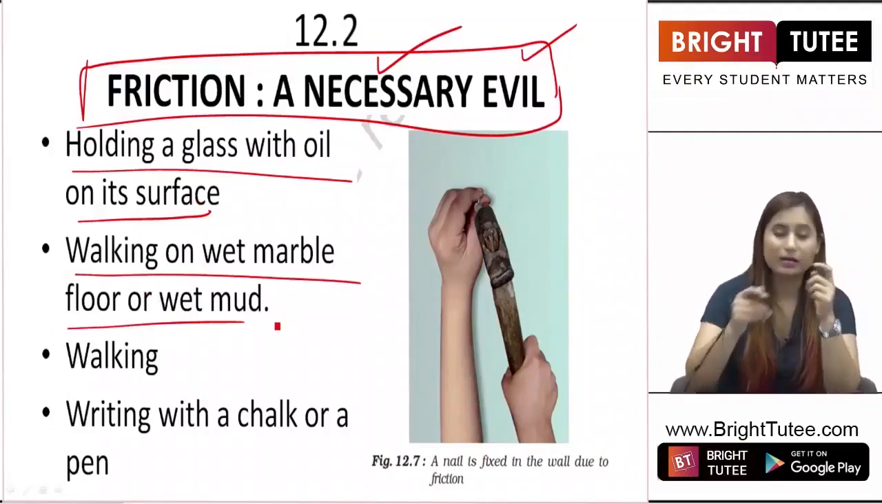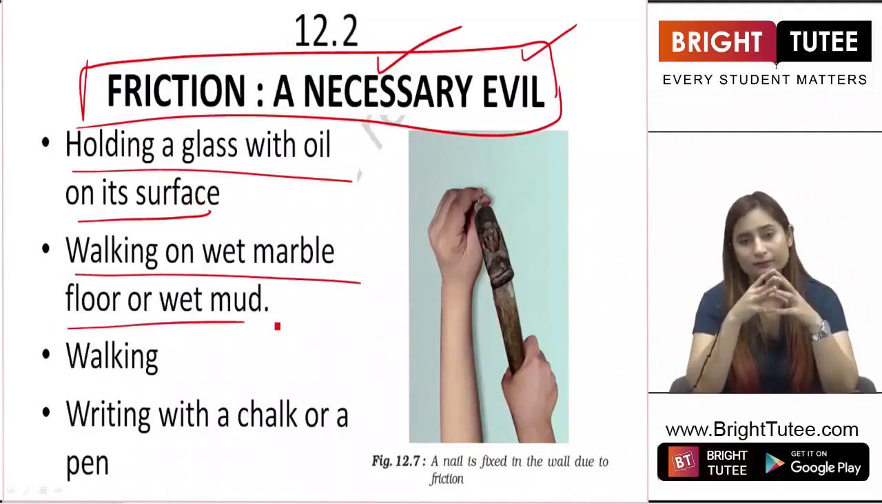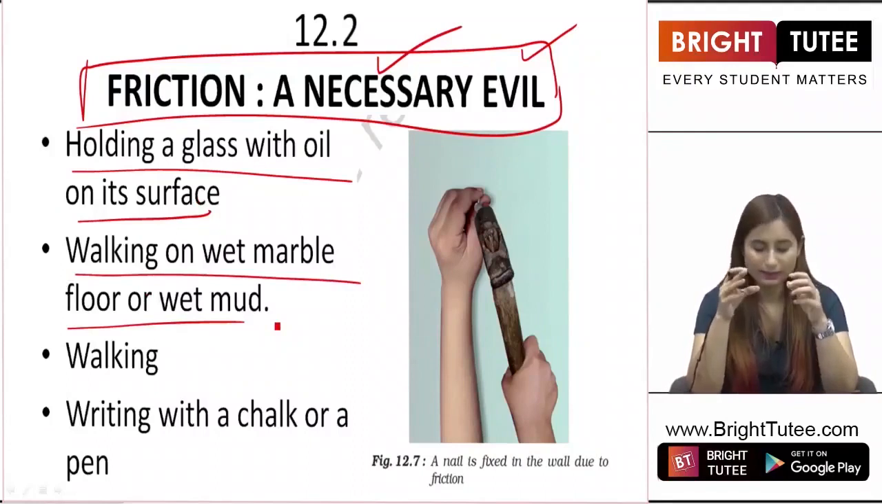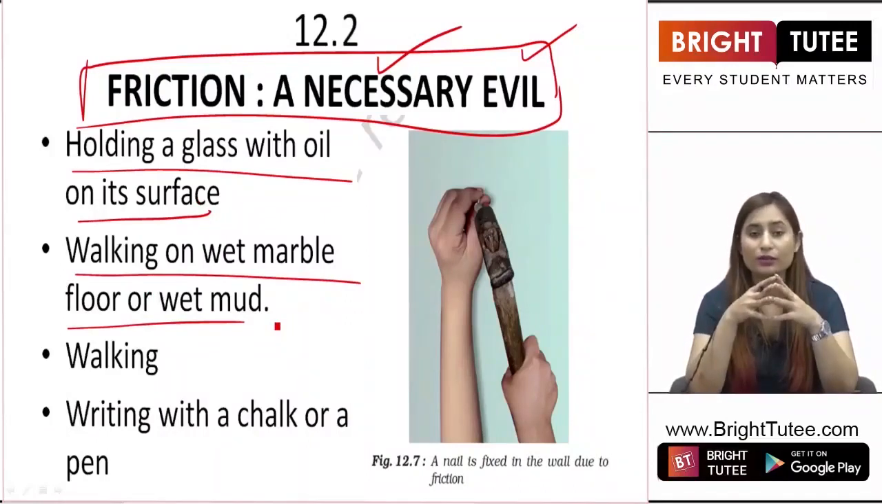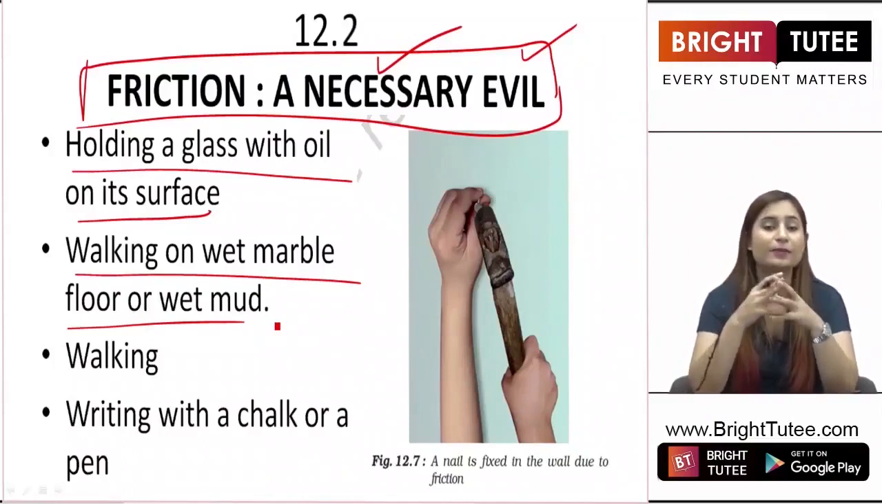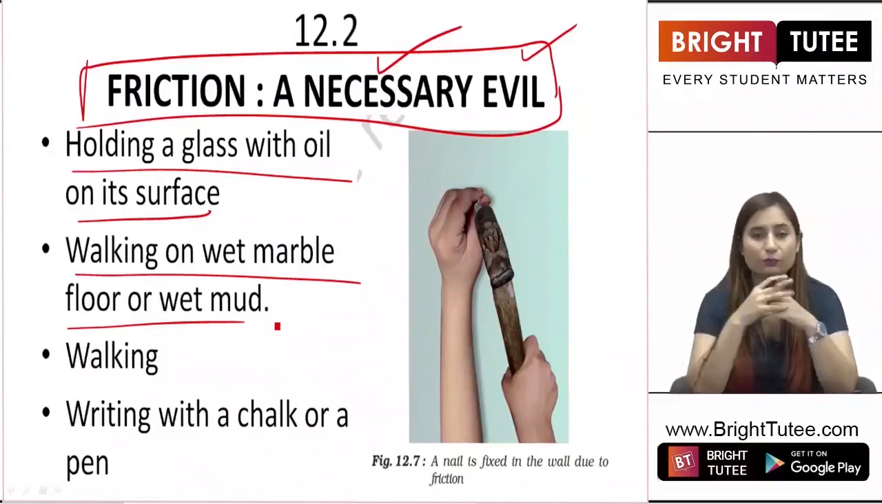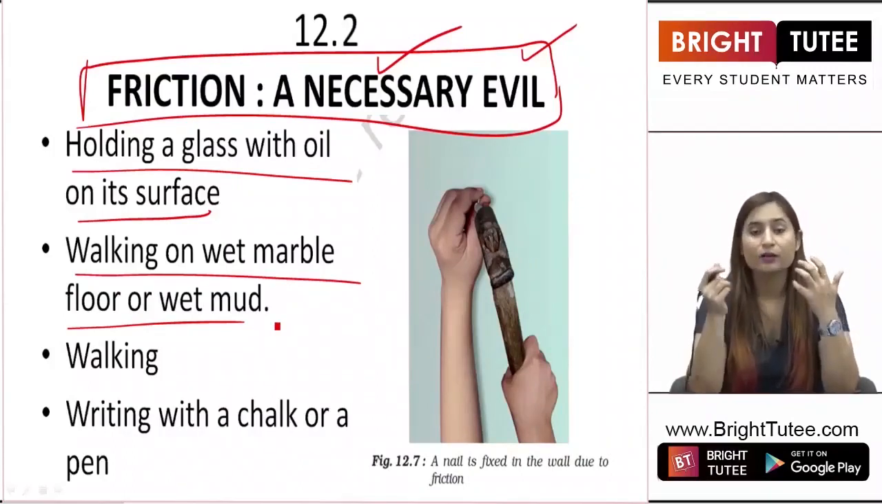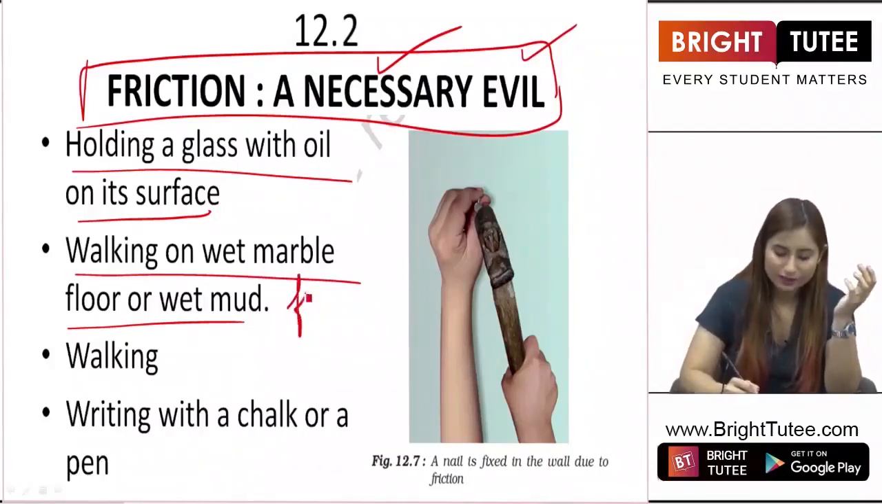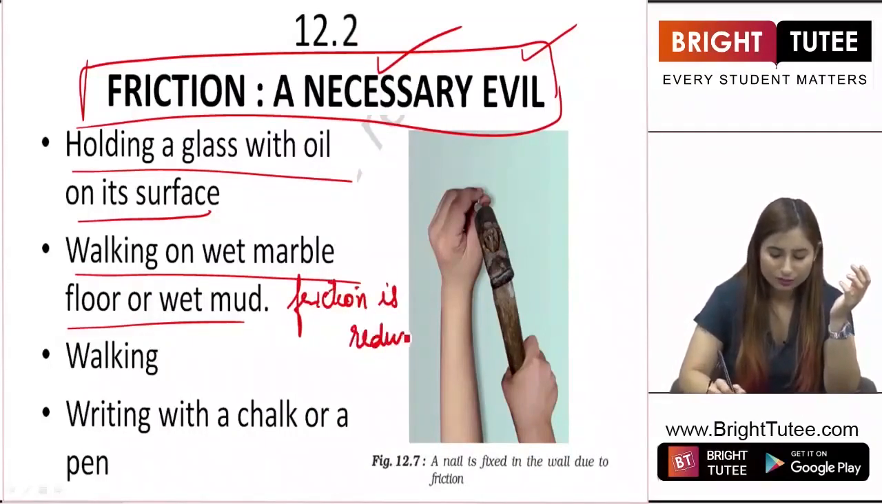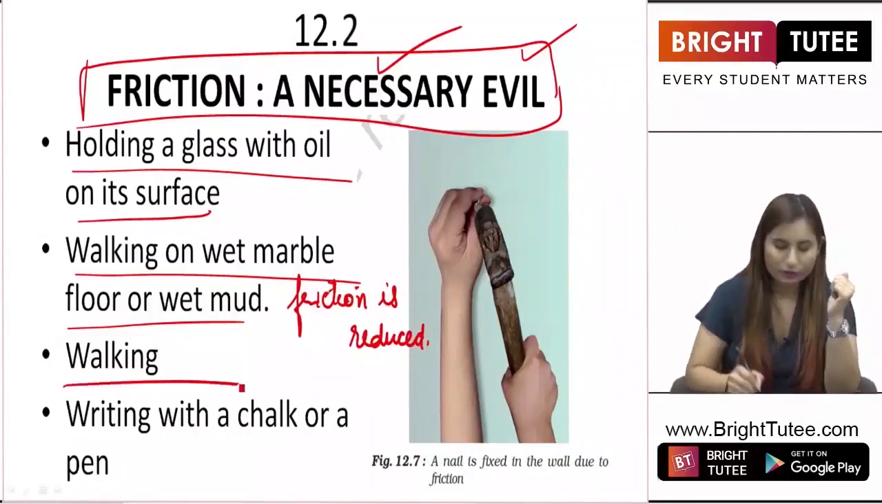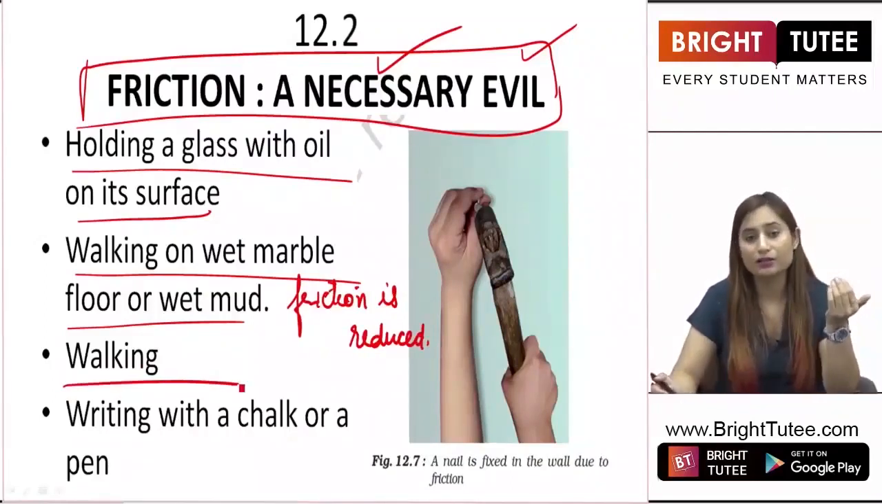Then walking on wet marble floor or wet mud. How is this very difficult? It is difficult for us to walk on a wet marble floor because it is extremely smooth. The friction has been reduced due to the presence of water on the marble. Marble itself is very smooth and then there is water on top of it, which makes it even more slippery and we fall down. This happens because the friction is reduced, right?